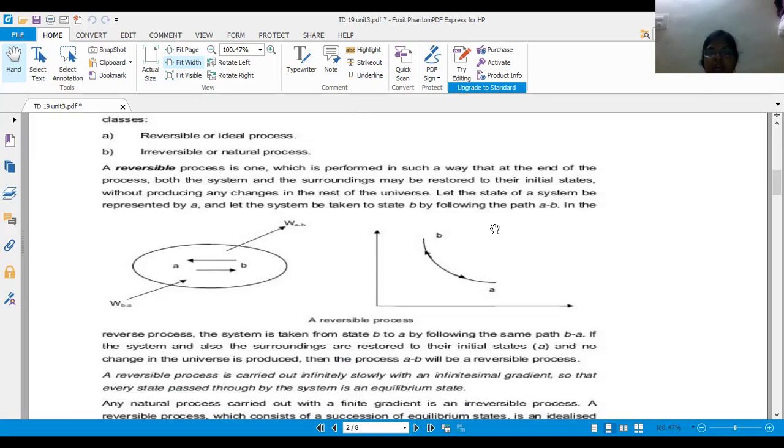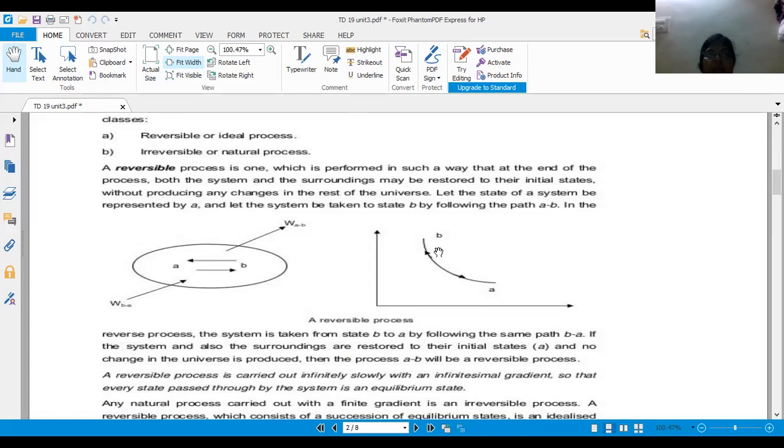In the same way here also, A to B is one process and B to A is another process, but the path is the same. The path is the same, but there is no change. There are no losses like friction. That is the meaning. There is no change, and its efficiency comes to 100% because there are no friction losses, heat losses, and so many other losses.